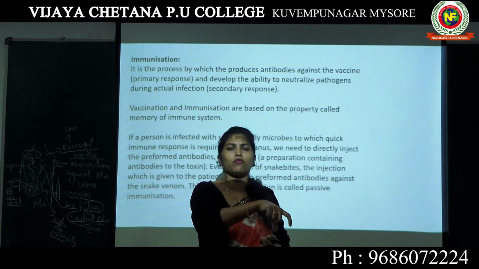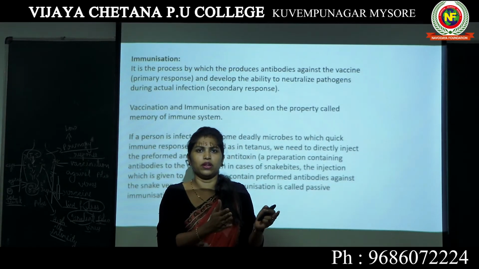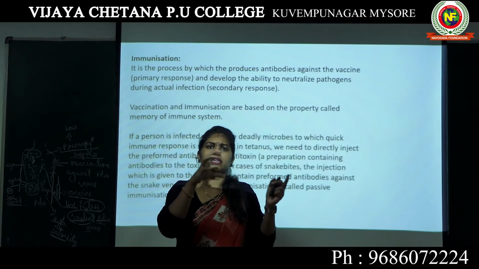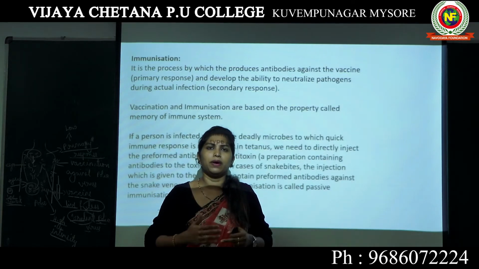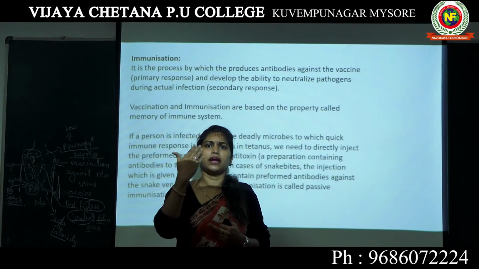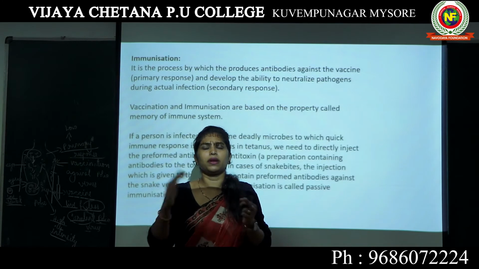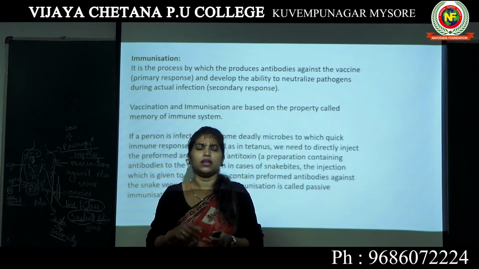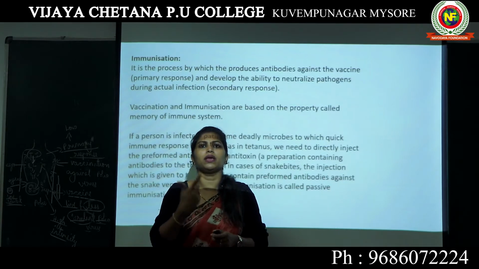You are injecting a vaccine into a person's body, and that process is known as vaccination. When you inject the vaccine, the person produces antibodies and he will be ready for the next attack. That capacity of the body is known as immunization. Immunization means the body becoming immune.